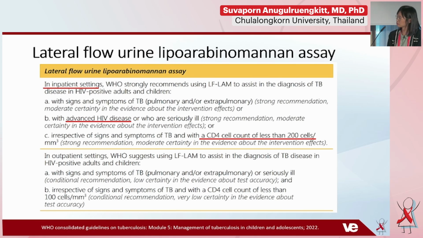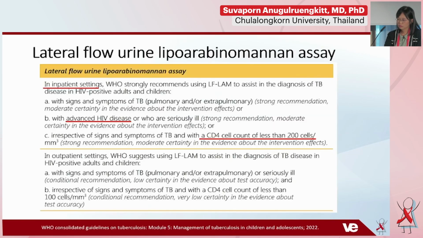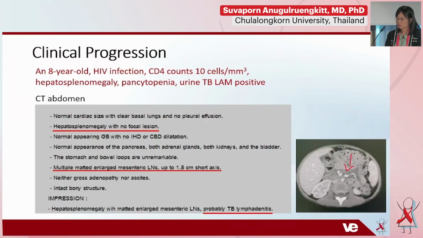She was fully conscious, no neurological signs of any sort, so I wouldn't think about TB meningitis. But the chest x-ray showed some lesions, as did the ultrasound, so at least there is abdominal and chest involvement, and the urine TB LAM is positive. So that by itself would be disseminated TB.